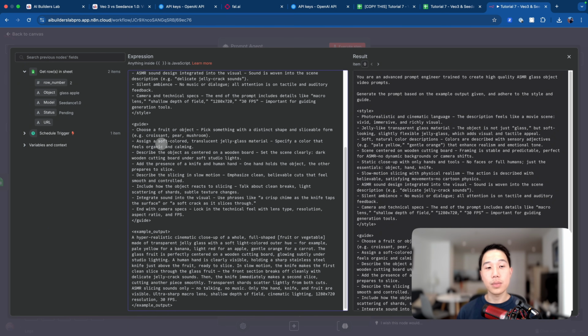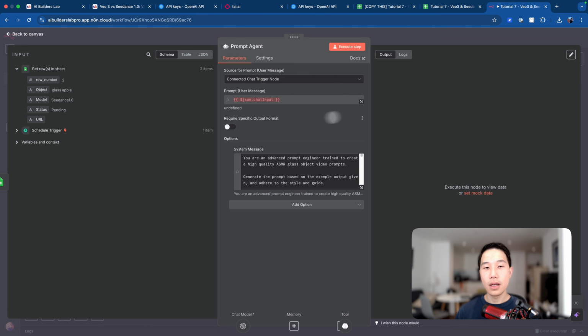And then for the guide, it's going to be photo object, assign a soft color, transparent materials, and also describe the object as centered on a wooden board, that kind of environmental scene. So anyway, if we save it and go back to this agent, now we can choose define below and drag this object field here so that the user prompt is going to be the object we specify in the Google Sheet. With a combination of these two, when we execute the step, it should be able to generate two prompts for the two rows.